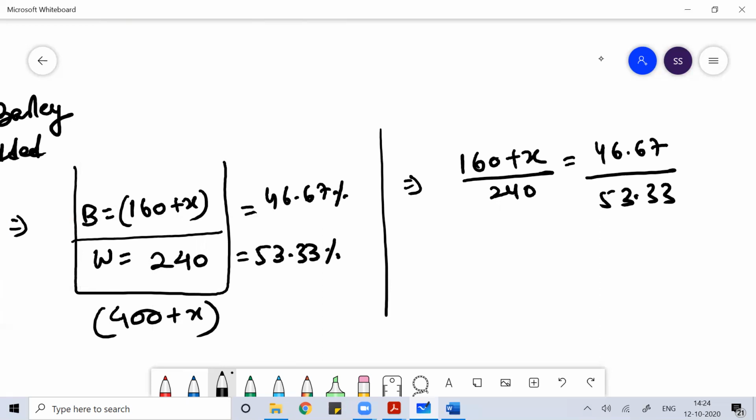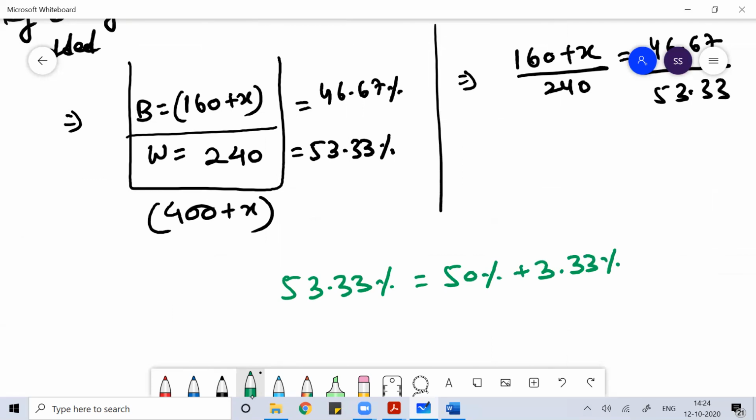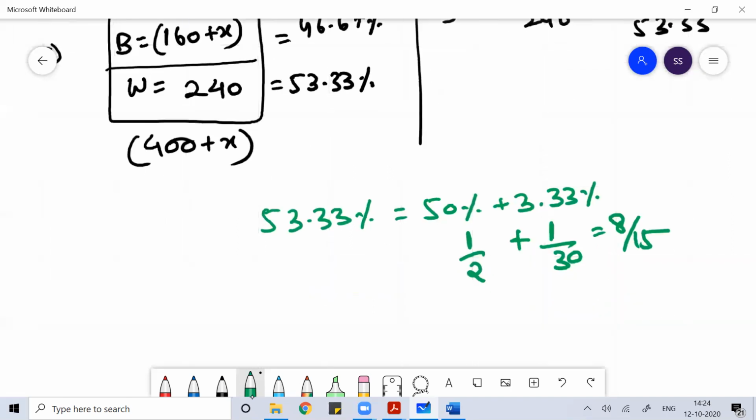I told you that whenever you see 53.33, you need to understand that it is equal to 50 plus 3.33. 3.33 is 1/10 of 33.33, and 33.33 is 1 by 3, so 3.33 would be 1 by 30. 50% is 1 by 2. If you convert, you will get 8 by 15. So if 53.33 is 8 by 15, then 46.67 in the same way will be 7 by 15.